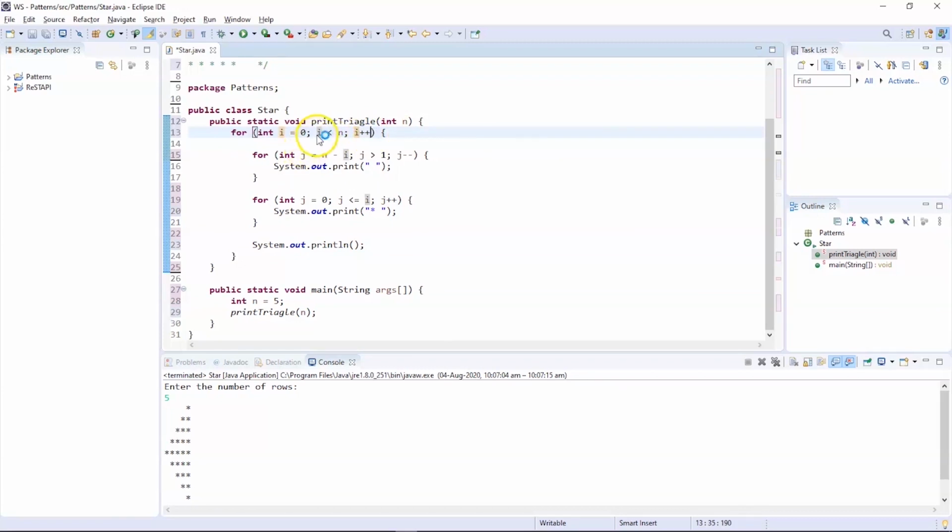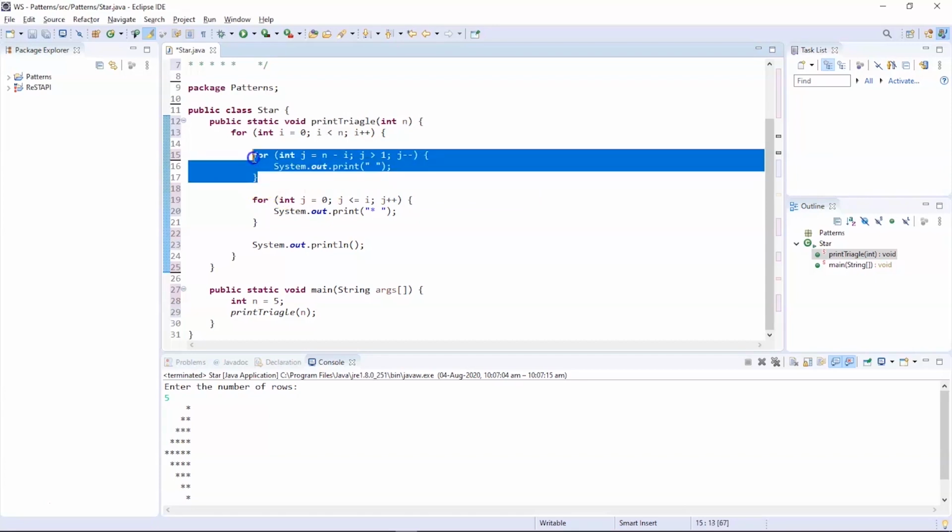So the condition will be true because 0 is less than 5 and it will enter into the inside for loop where we have j, which is equal to 5 minus 0. Followed by that we have the condition. So 5 is greater than 1. So the resultant of this particular statement is 5. So 5, which is now the value of j, is greater than 1. Followed by that we have the post decrement operator, which will decrease the value of j in every iteration. So once the statement is true, it will try to print a space. So it will print the spaces until the condition is true.